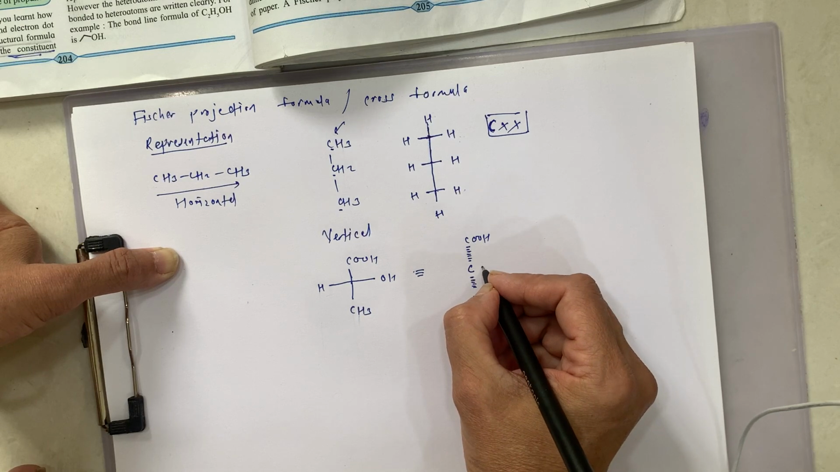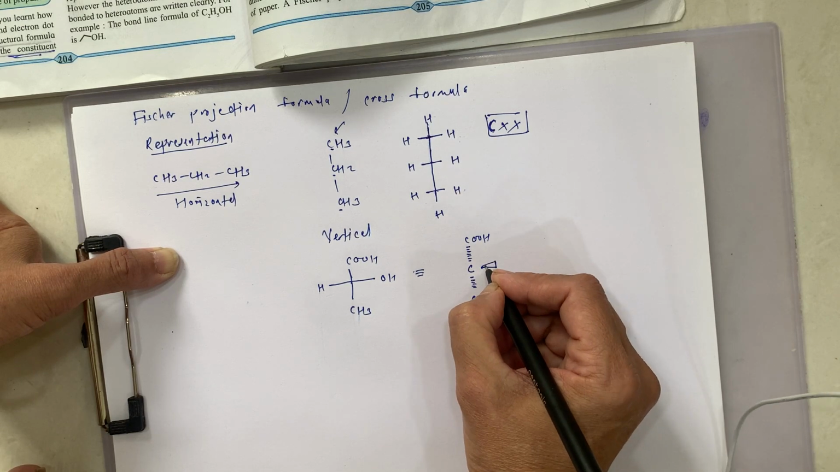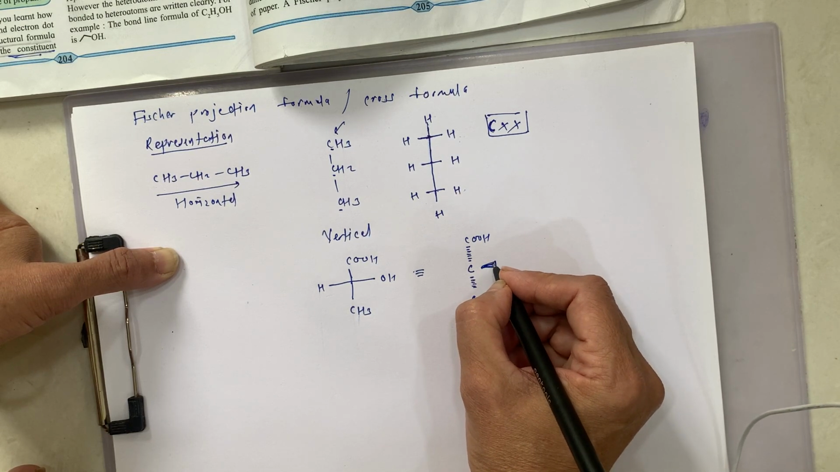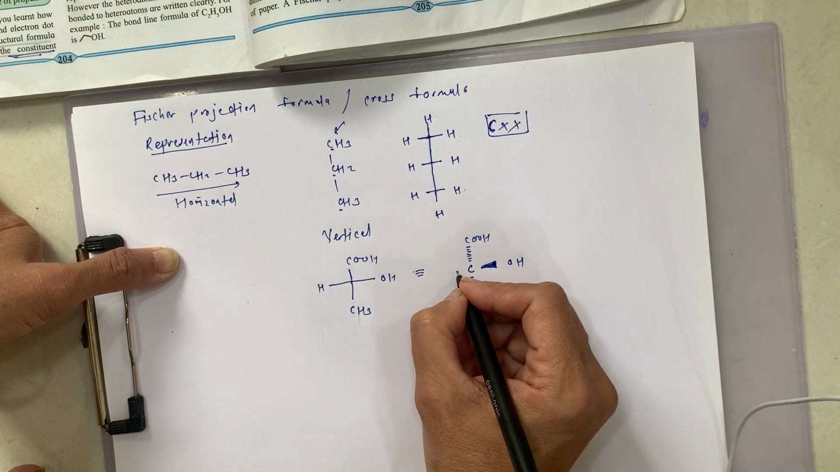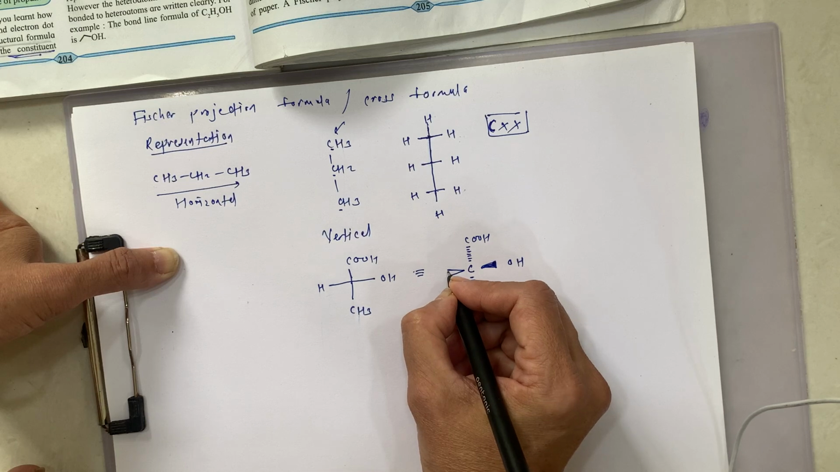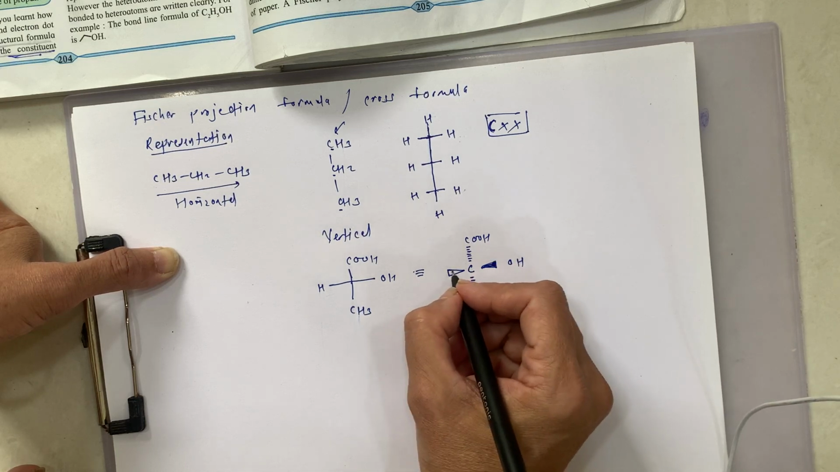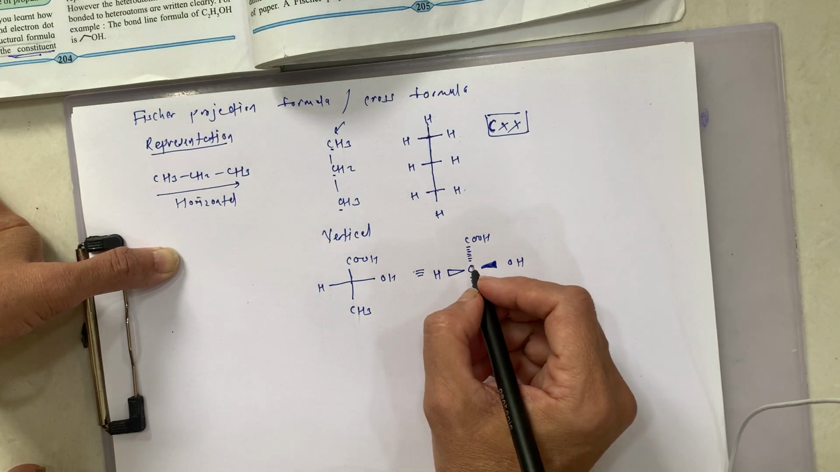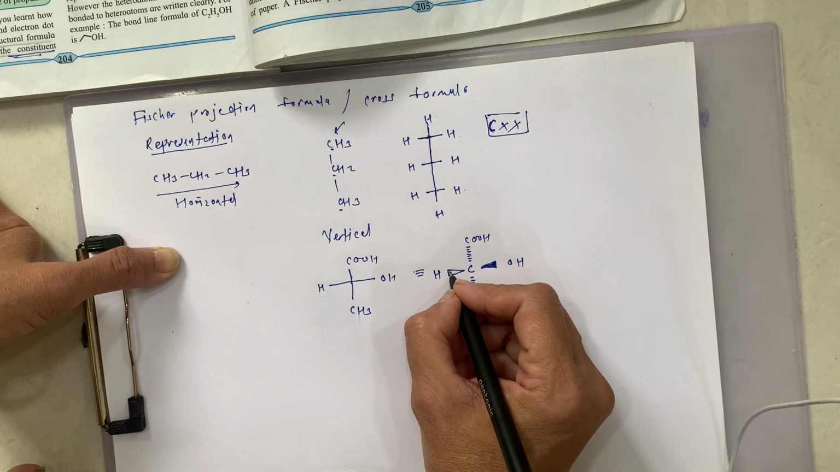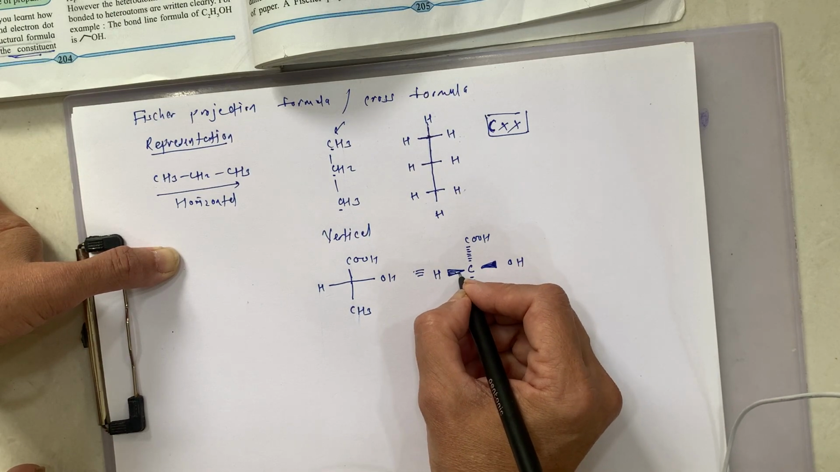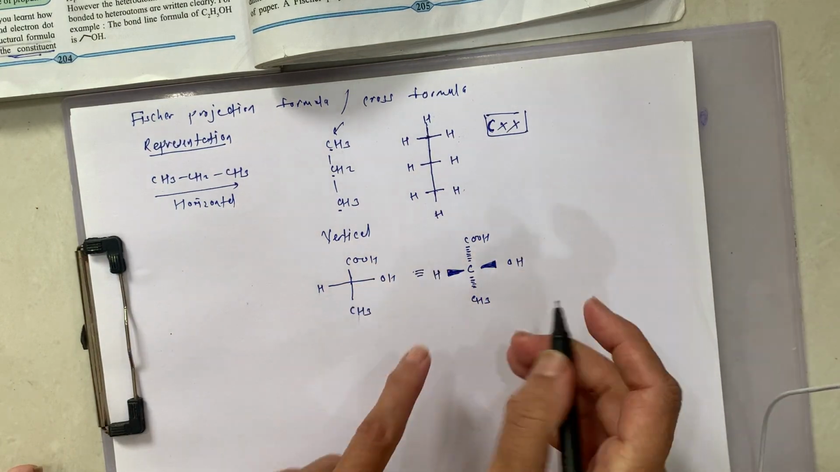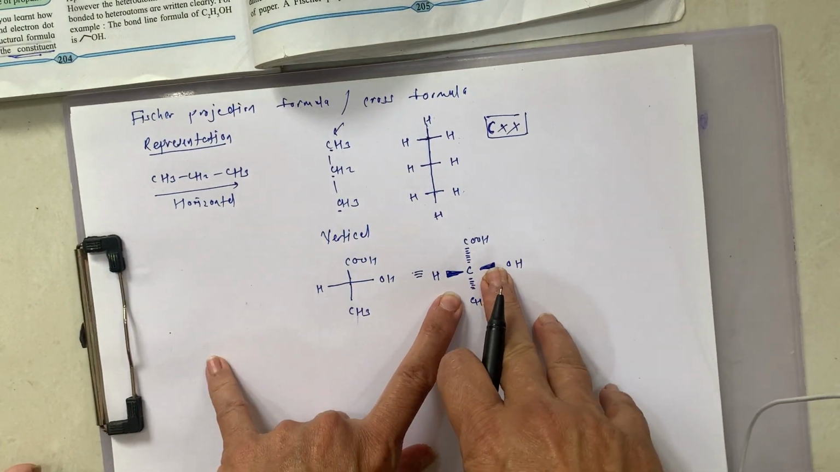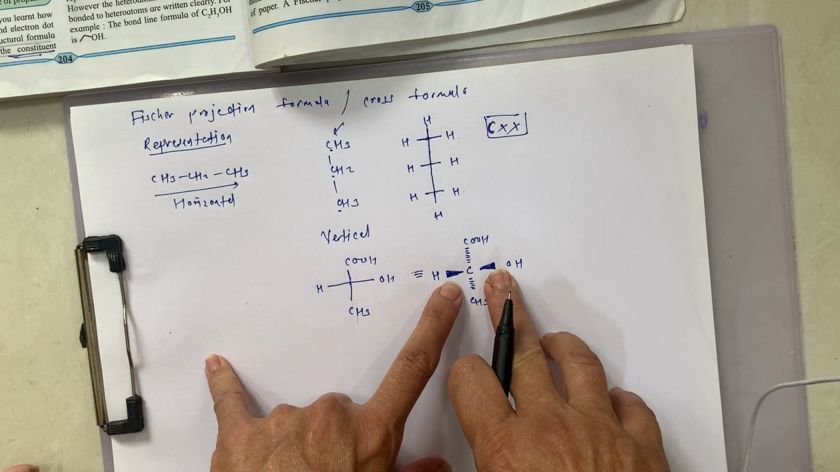So we can show these horizontal lines with solid bonds like this. The same way, just like the wedge formula, when there is a bond projecting above the paper, then we have to show it with a solid wedge.